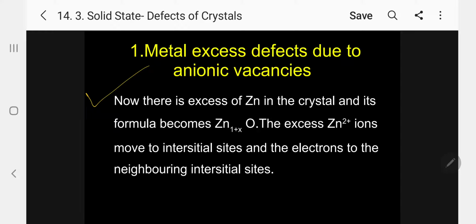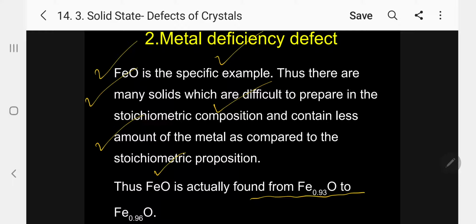Thus, FeO is actually found from Fe0.93O to Fe0.96O. That means it is not exactly one. Normally when you write Fe1, that means Fe1O1. But in this case, Fe is not 1, it is from 0.93 to 0.96.